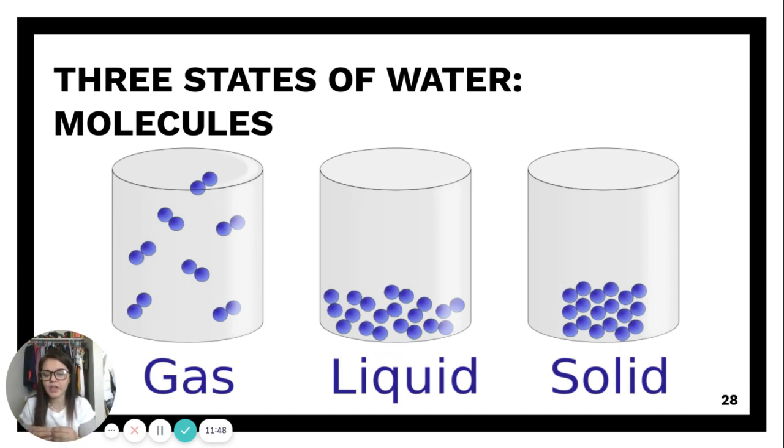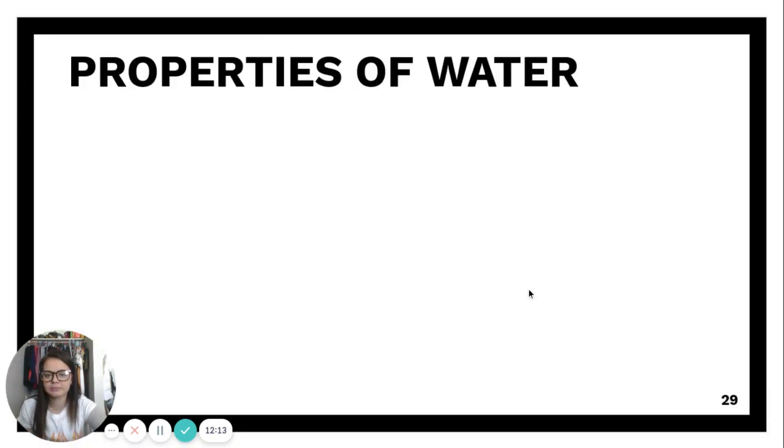In a solid state, the molecules are closer together and they are not moving at all. We also learned that by these molecules, we can change states. We can go from a liquid to a solid, from a solid to a liquid, and from a liquid to a gas. By changing these states, we change the molecules, we change the movement. We can increase the movement, we can slow down the movement, and that is what is going to change those states, depending a lot on the molecules.